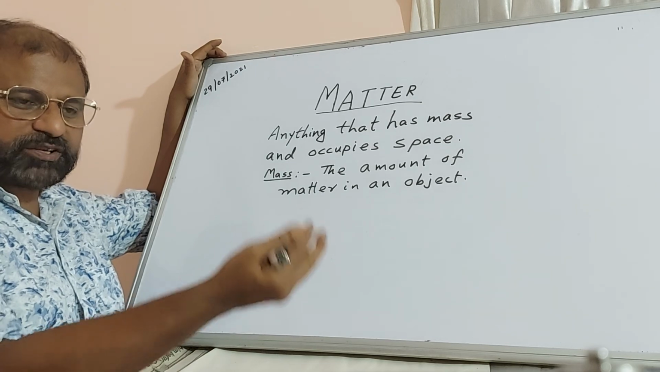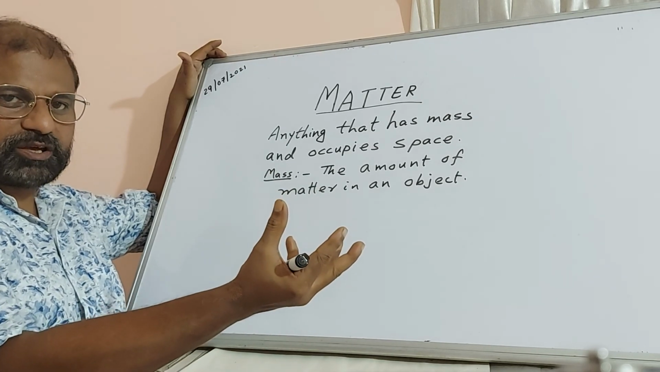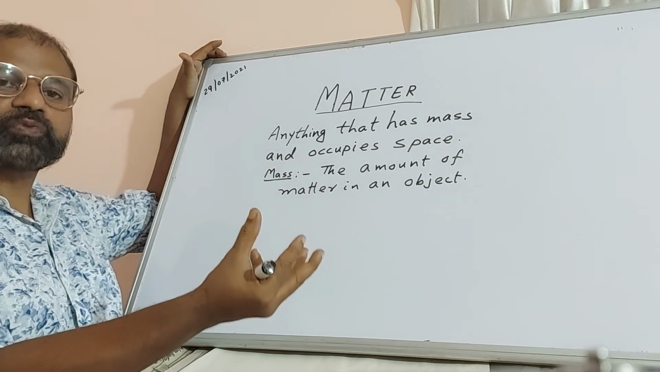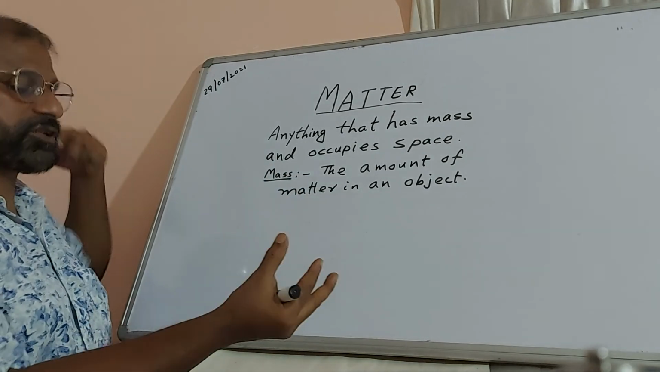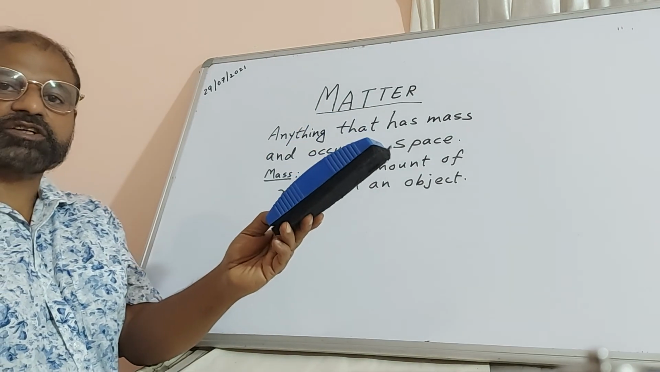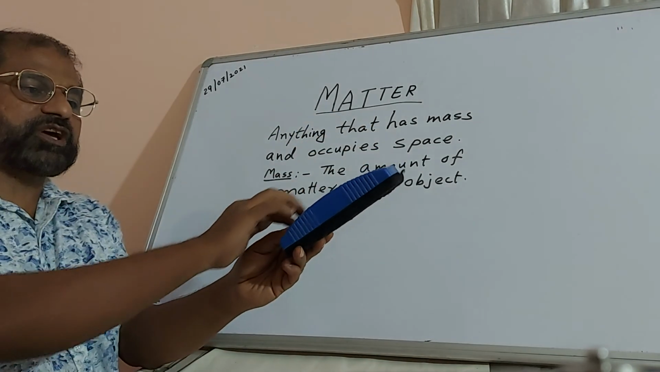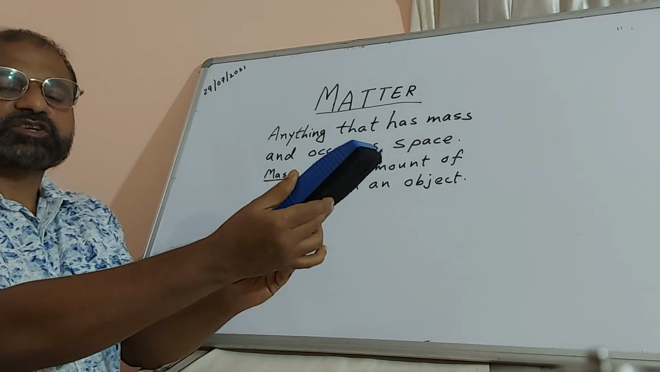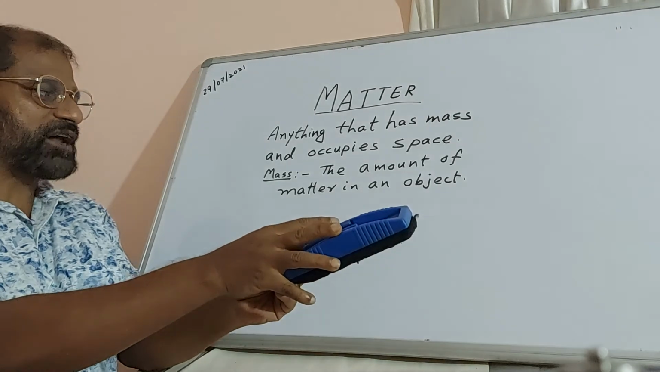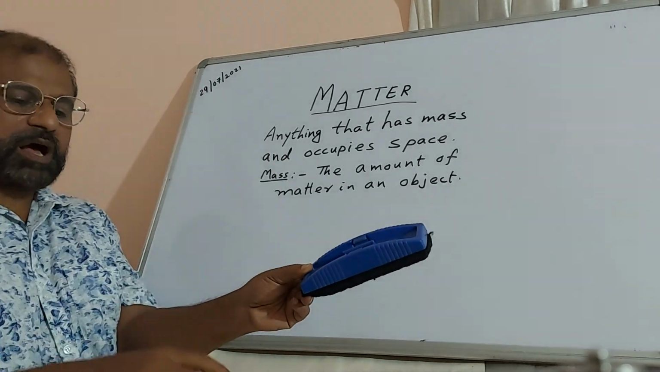For example, if you buy some sugar, how much is there? If you spread it somewhere, how much is there? That is the matter. If you take this duster, for example, how much matter is there? Plastic is there, the sponge is there, all that is there. That is the matter contained in it. So how much matter is there? That is called the mass.